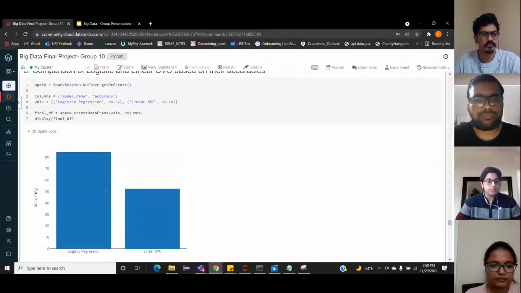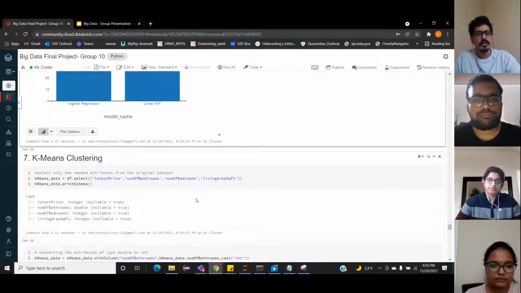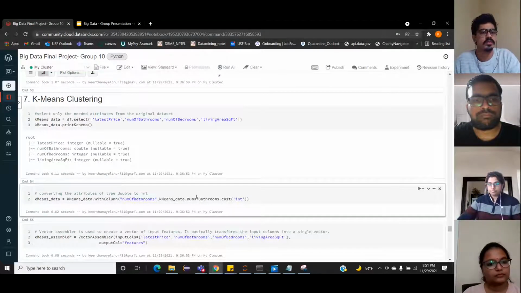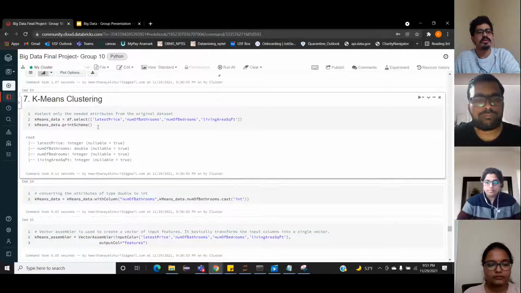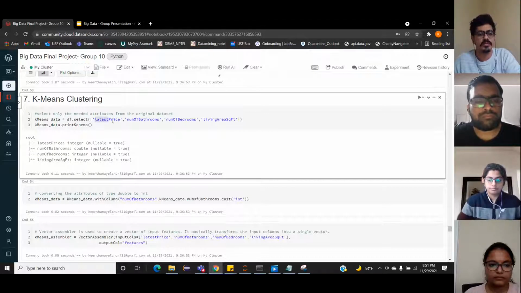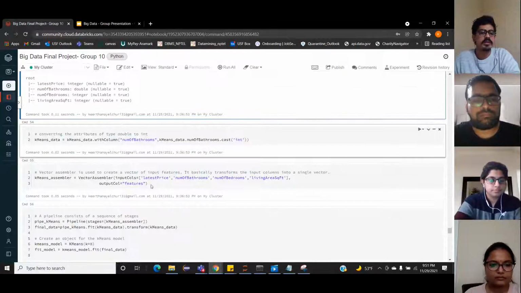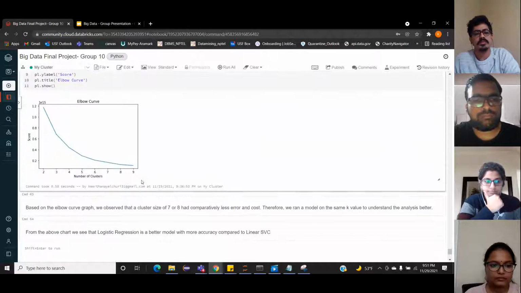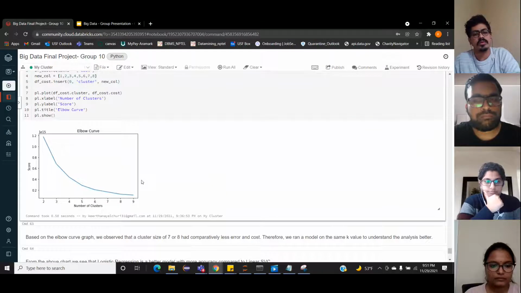Now I hand it over to Adityan for the further model experiment. Thank you, Aishwarya. The final model that we ran is the k-means clustering. So here we try to understand the effect of three major variables, which are the number of bathrooms, the number of bedrooms, and the living area in square feet of the house, and how much they affect the price of the house. So first we did an elbow curve analysis to understand which k value subject to experimentation has the least cost, and we found that a k value of 8 is ideal for analysis.